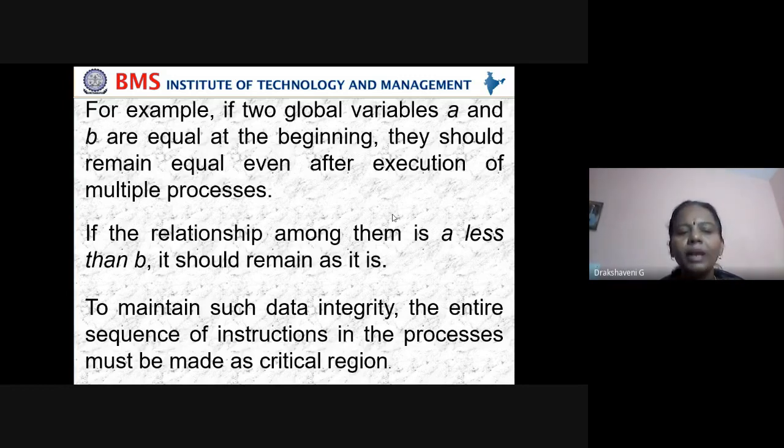To maintain such data integrity, the entire sequence of instructions in the process must be a critical region. Suppose we take a relationship, A is less than B. If it starts as A is less than B, then even after completion of the process it should still be A is less than B. That's what it should be.